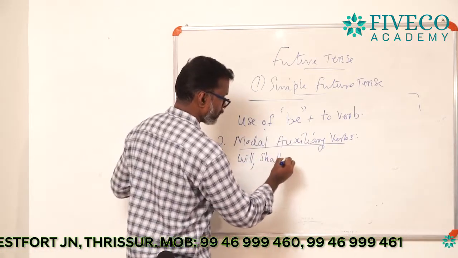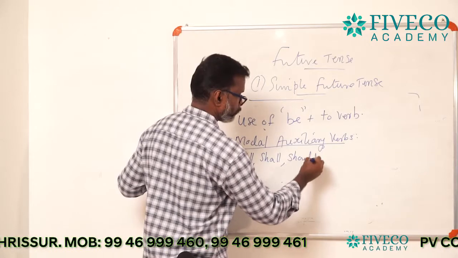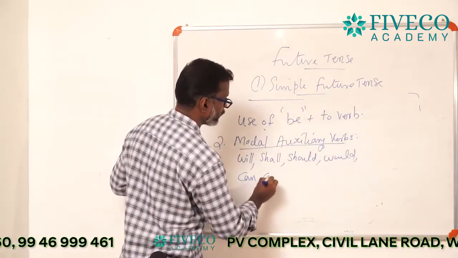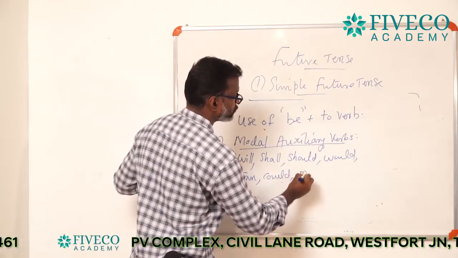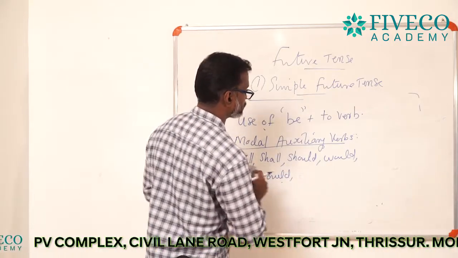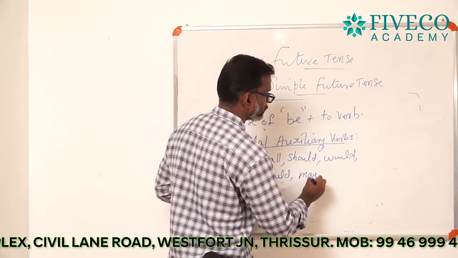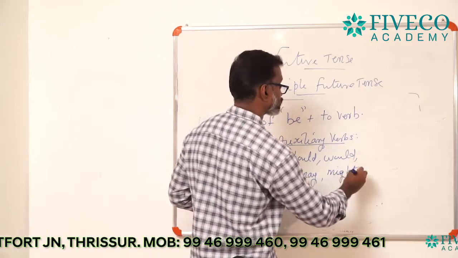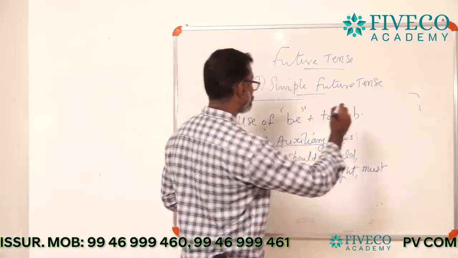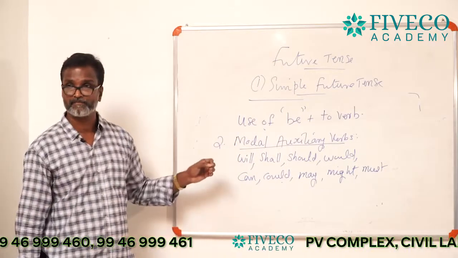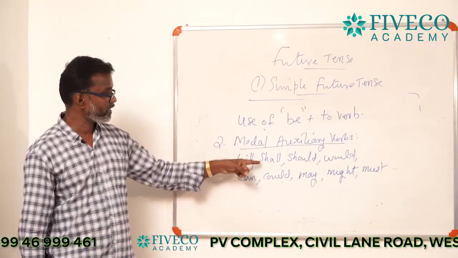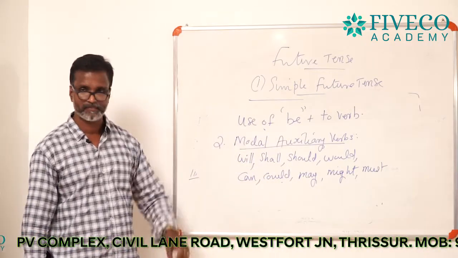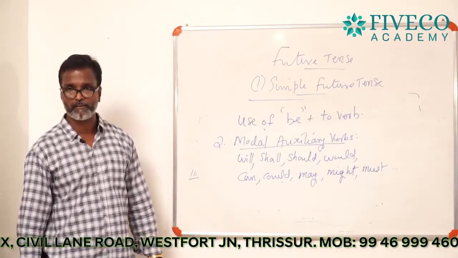shall, should, would, can, could, might, may, etc. Must. They are called modal auxiliary verbs. Will, shall, should, would, can, could, may, might, must. They are called modal auxiliary verbs.